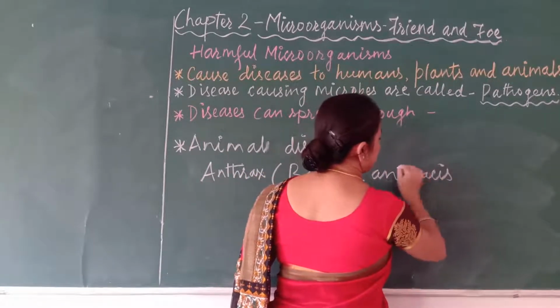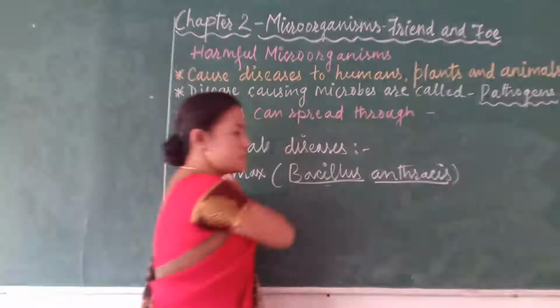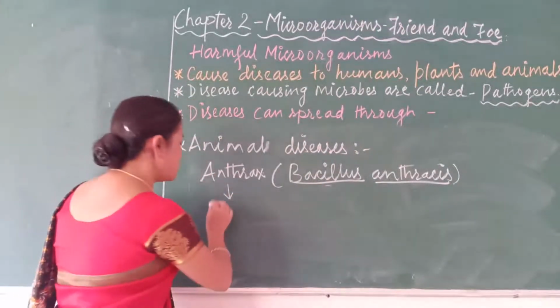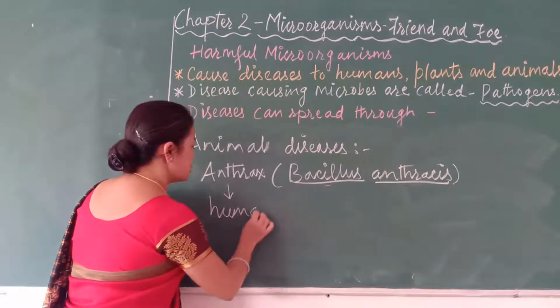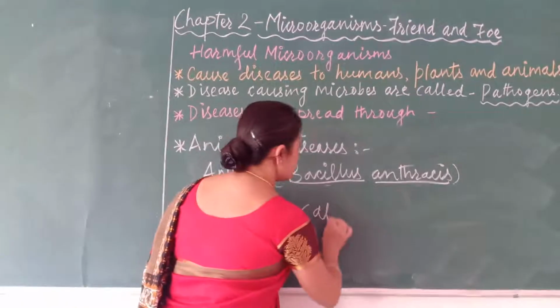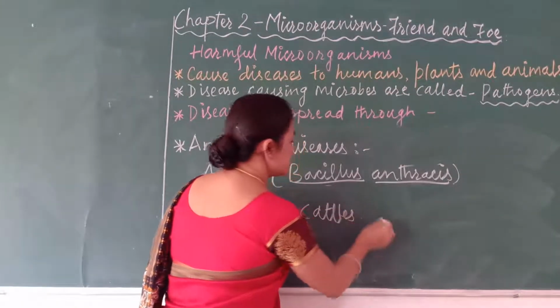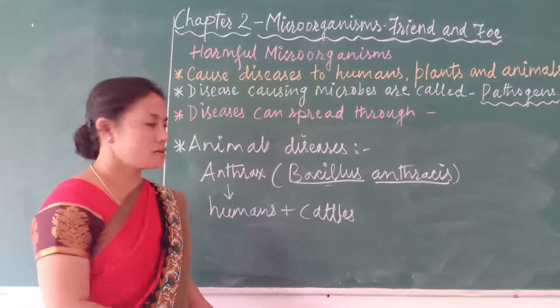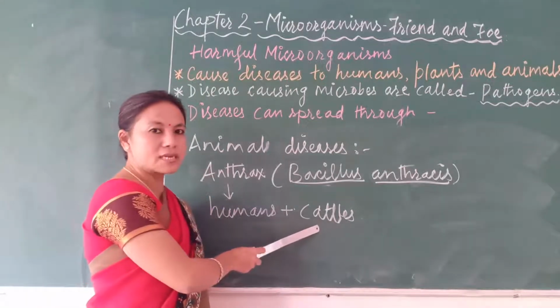Anthracis, and this bacterium causes disease not only to humans but also to cattle. Cattle means animals like cows, buffaloes, goats, sheep.